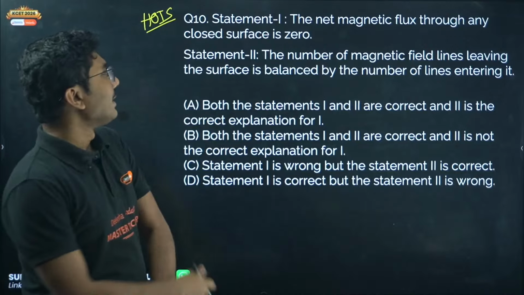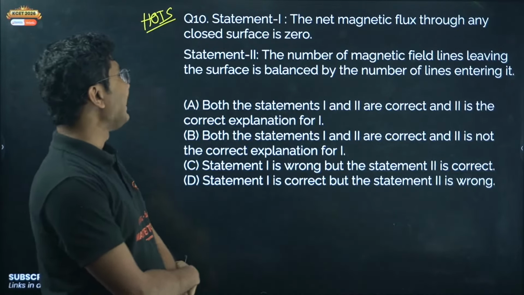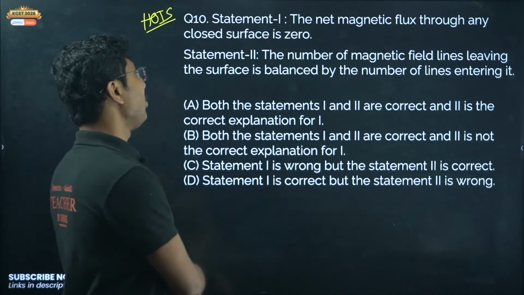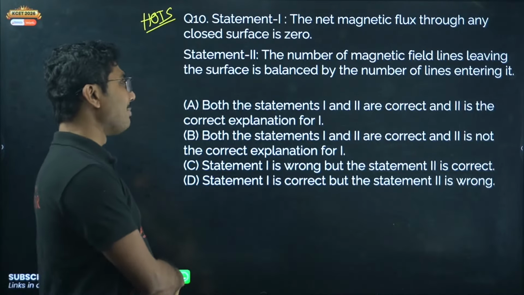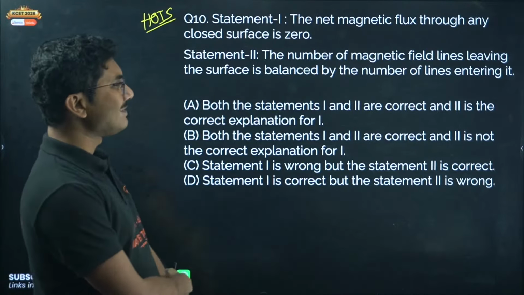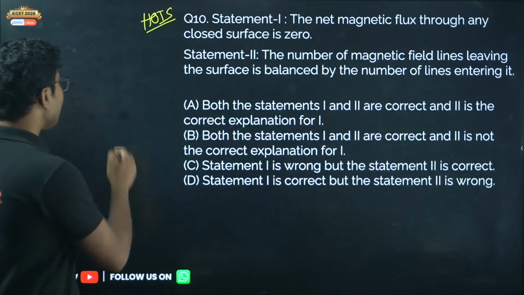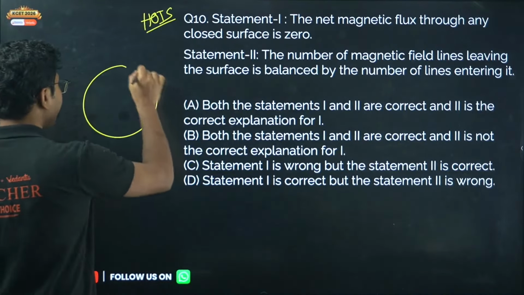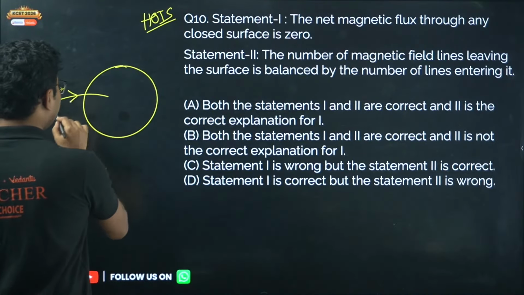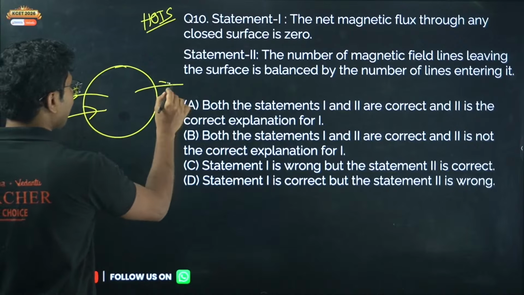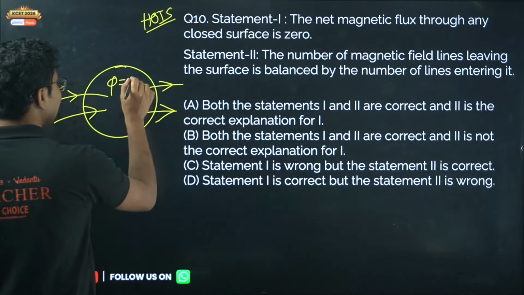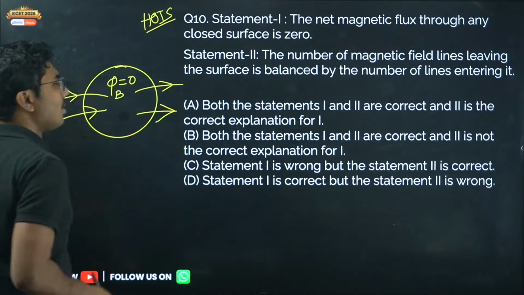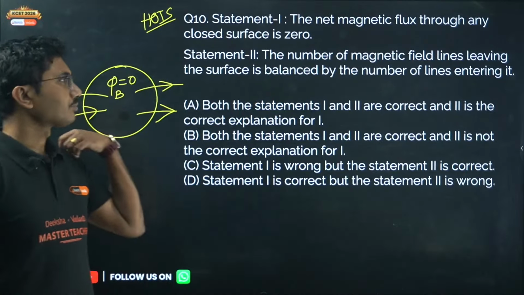The net magnetic flux through any closed surface is 0. The number of magnetic field lines leaving the surface is balanced by the number of lines entering it. So if you consider any closed surface, the number of field lines entering is equal to the number of field lines exiting, and that's why the net flux here is 0. Net magnetic flux is 0. Electric flux is not 0.